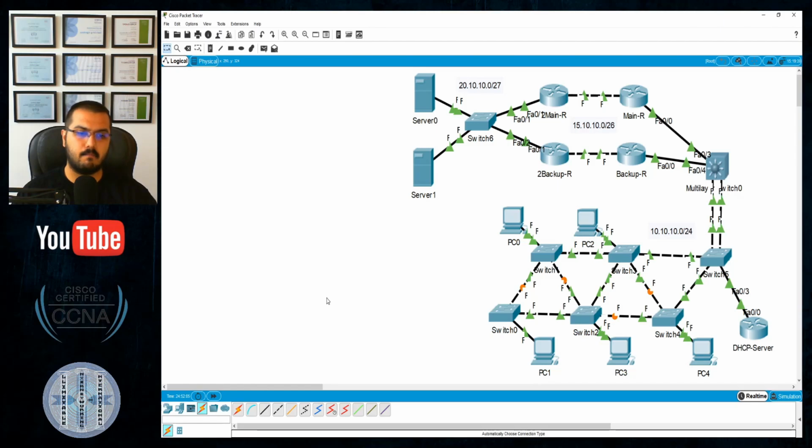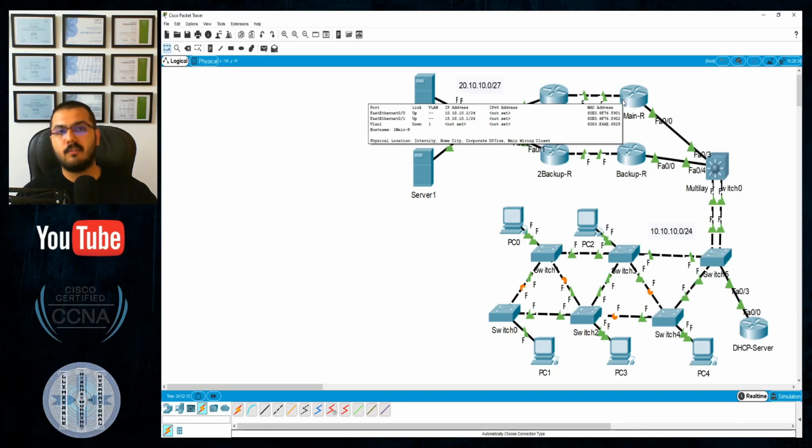What do I have so far? Main connectivity, backup connectivity, full reachability, but really I need a NAT. The one last thing I need is a NAT, and I will use PAT because I have multiple devices in my network. All of them I will translate virtually to the public address of this interface.